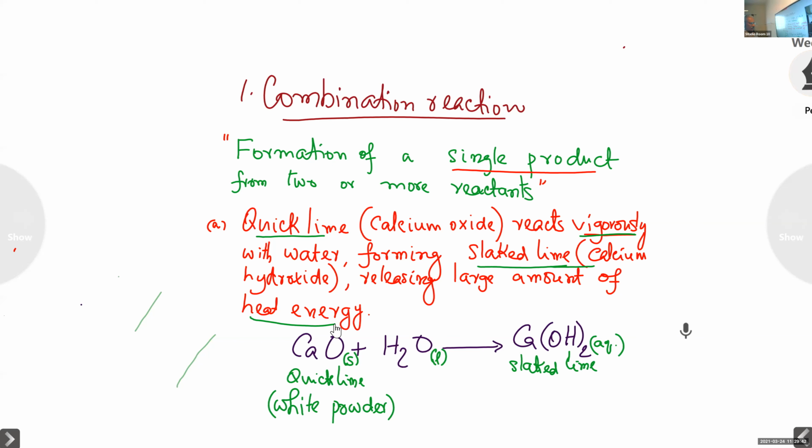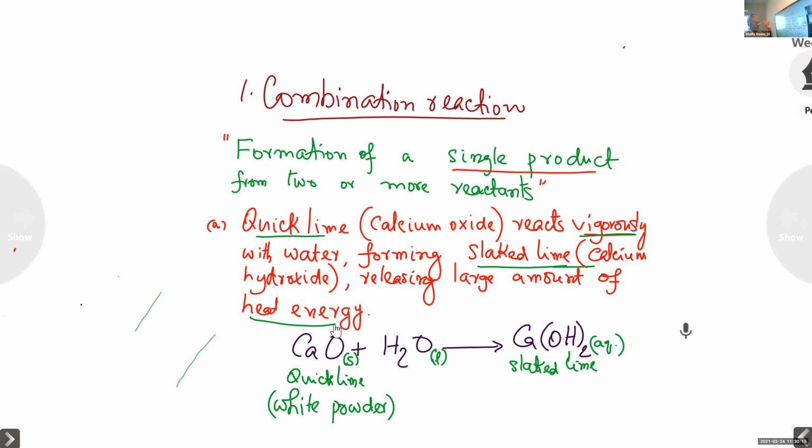That's the reaction. What is the type of the reaction, and explain why. A type of reaction means combination reaction. Why, Melvin? Because a single product, calcium hydroxide, is formed by the two reactants, the calcium oxide and the water. Okay, so these are the possible questions here.